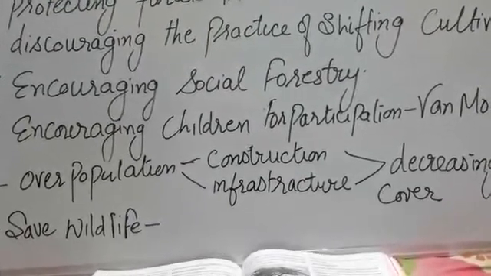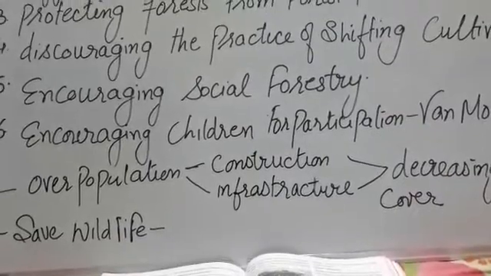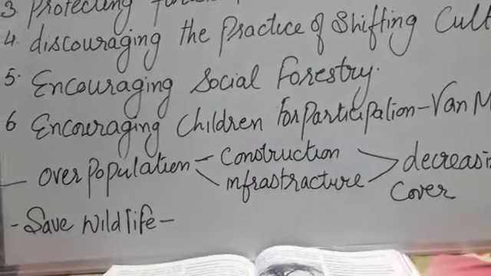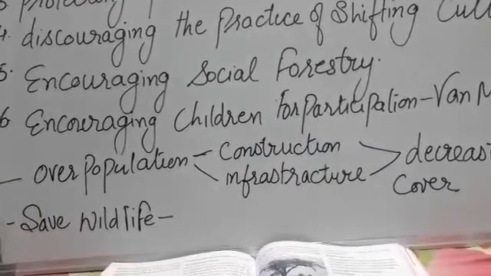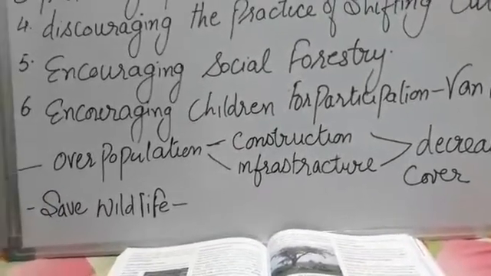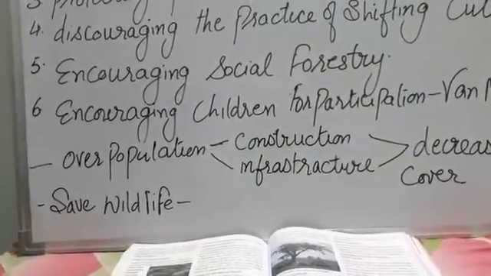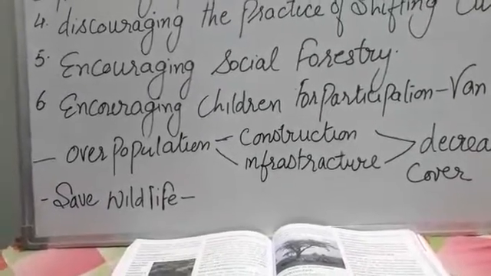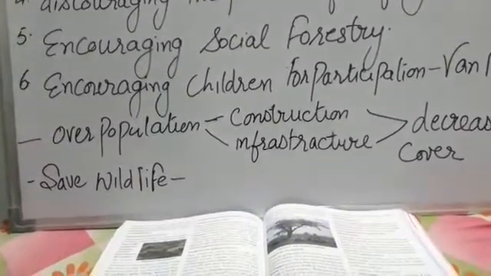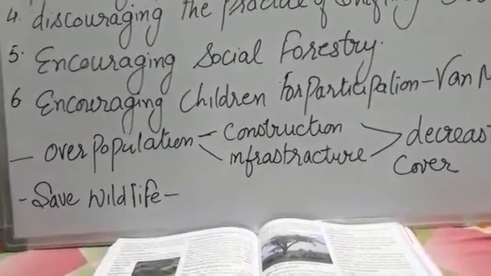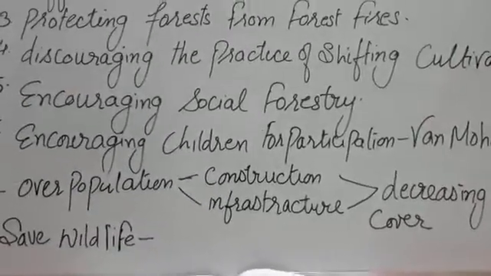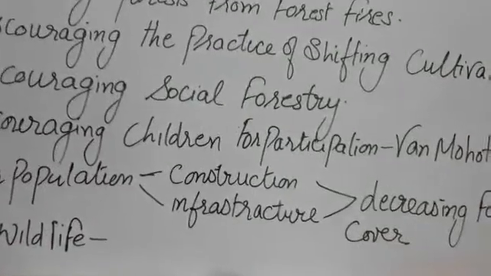Van Mahotsav is a week or month, a few days totally dedicated to raising awareness of the importance of Van Mahotsav. Van means forest. How can we conserve and protect our forest, how can we make our natural environment more suitable for living, and what benefits can we get from better forestation? These are the steps through which we can conserve our natural vegetation.